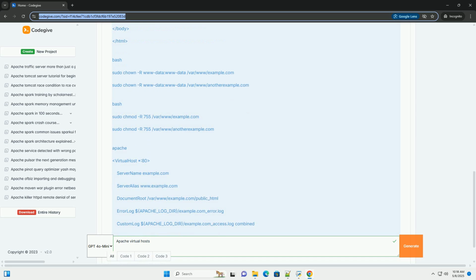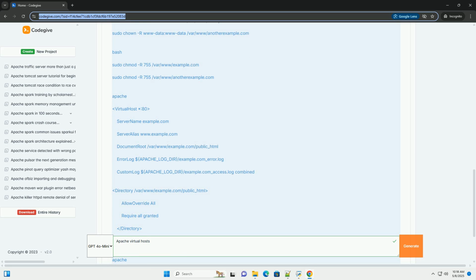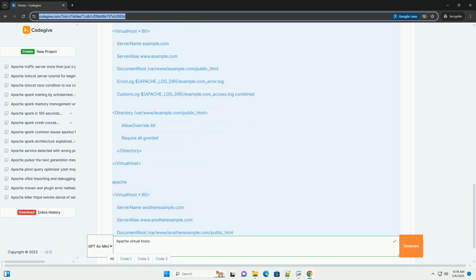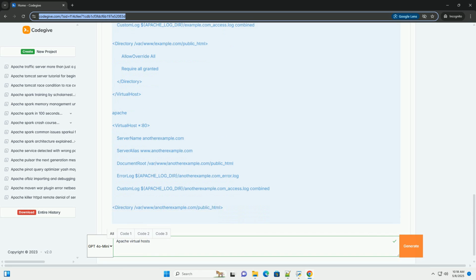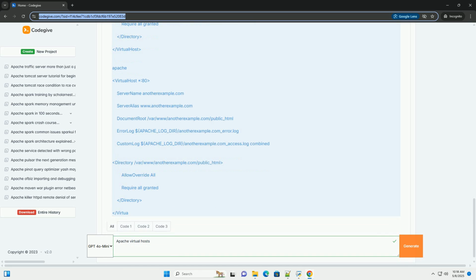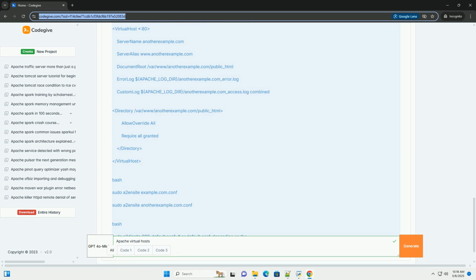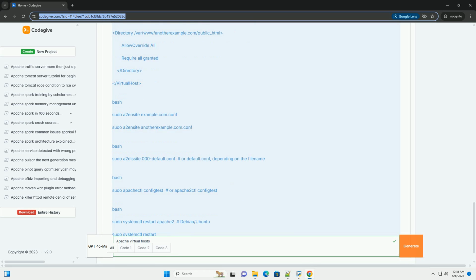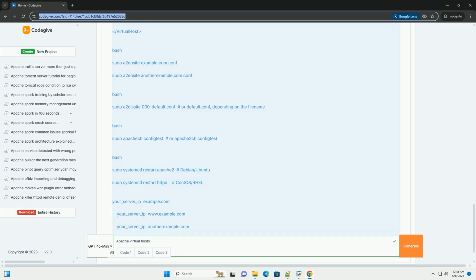What are virtual hosts? Virtual hosts allow you to run more than one website on a single server. Each website has its own configuration, including its domain name, document root (the directory containing the website's files), and potentially other settings like SSL certificates. Apache handles the routing of incoming requests based on the domain name requested by the user's browser.